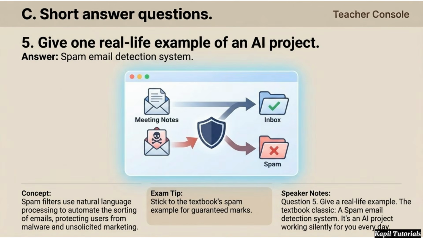Moving on to short answer, question number 5. We need a real-life example of an AI project. The textbook suggests a spam email detection system. This project works silently every day, using natural language processing to protect your inbox from unsolicited marketing and malware.